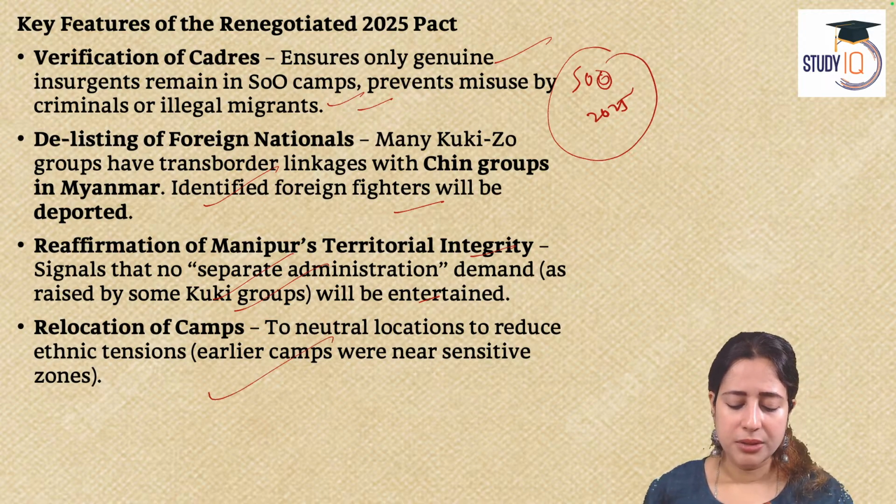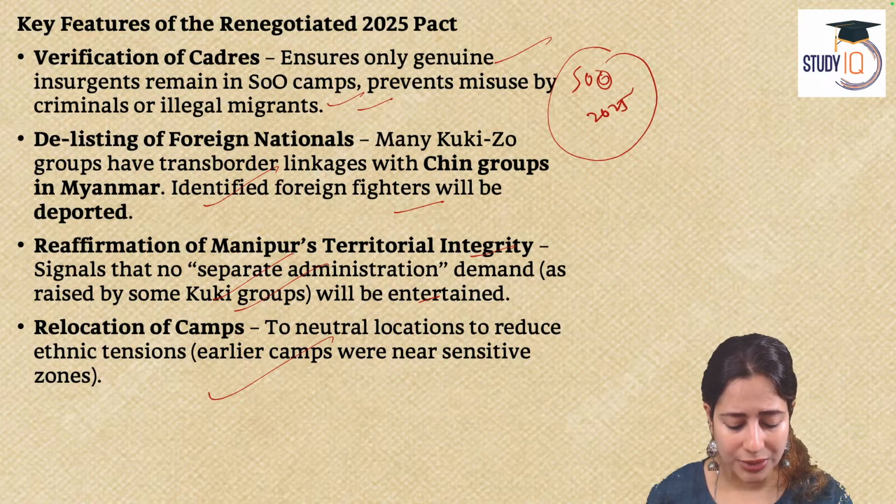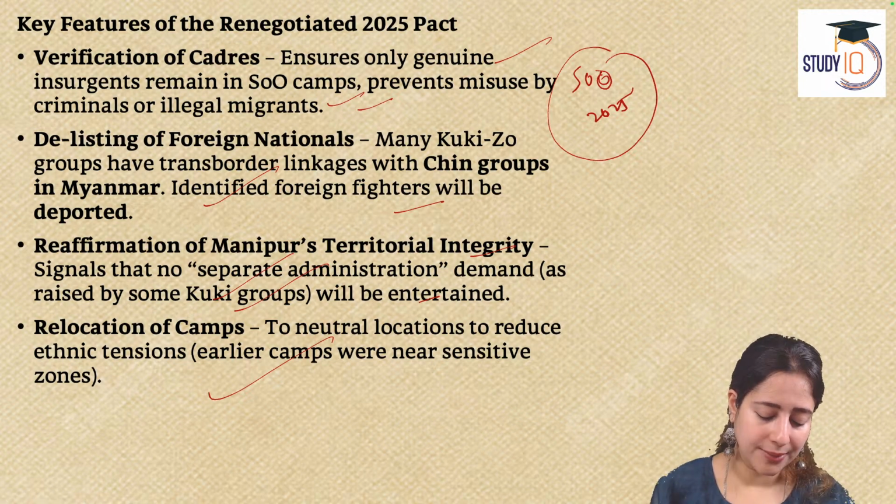And then neutral locations will be found to relocate the people who are doing the insurgency so that ethnic tensions can be reduced. So that's something that is making news.